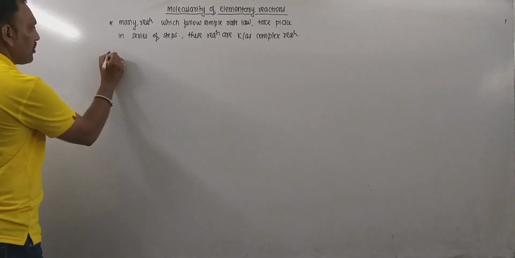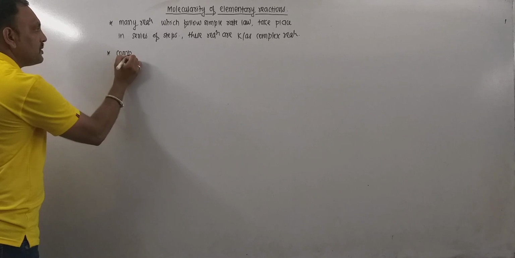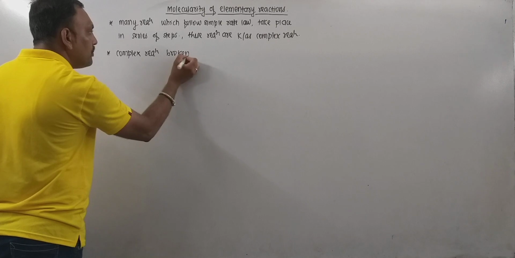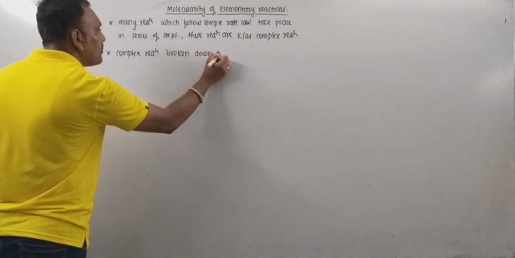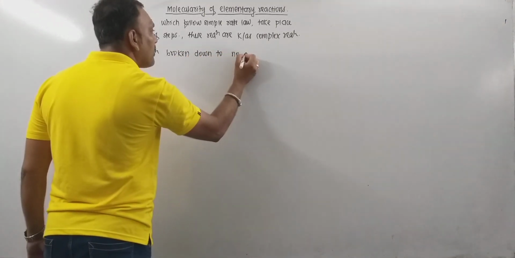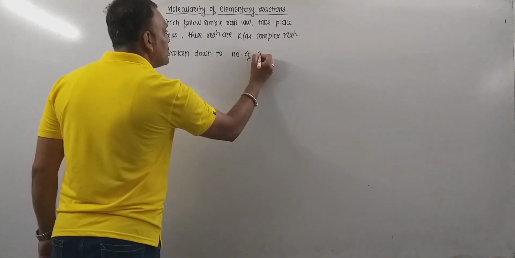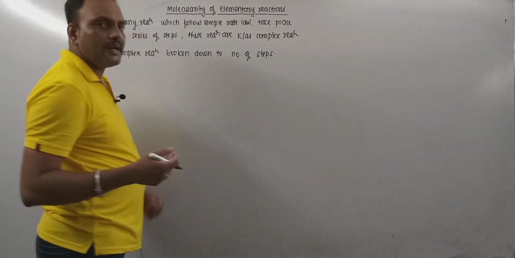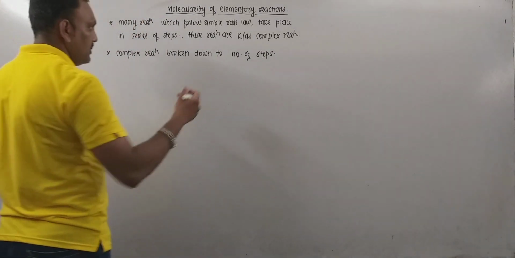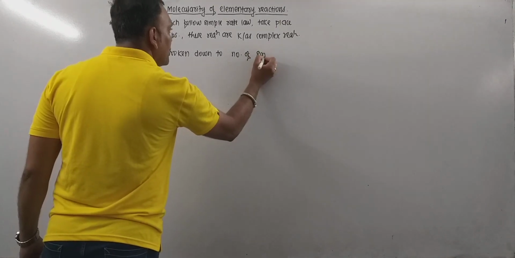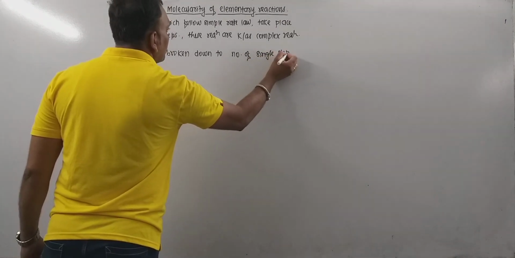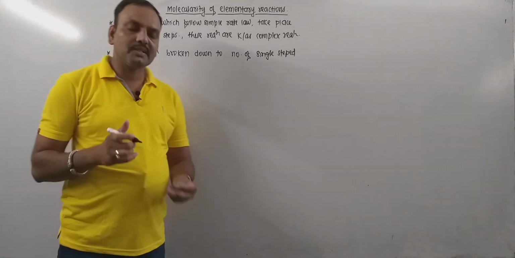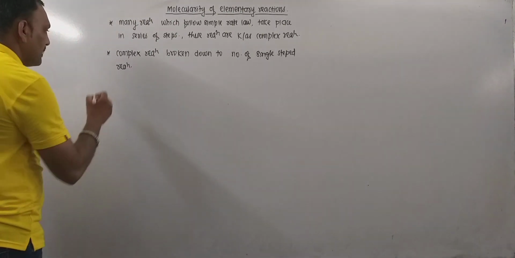Now that is most important. Complex reactions are broken down into a number of single stepped reactions, and those single stepped reactions are called elementary reactions.